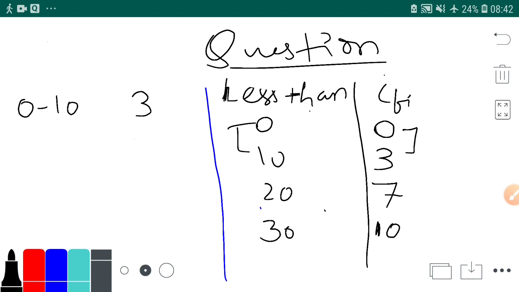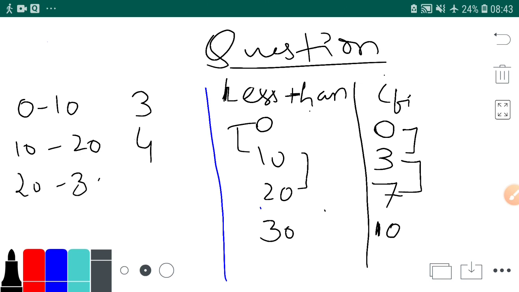Then I'll do class 10 to 20. Frequency will be the difference of 7 and 3, that is 7 minus 3, 4. Now I'll do class 20 to 30. So the difference will be 10 minus 7, that is 3. You can see again we have formed the classes. So this is the thing you need to learn, and this is the technique you should know.